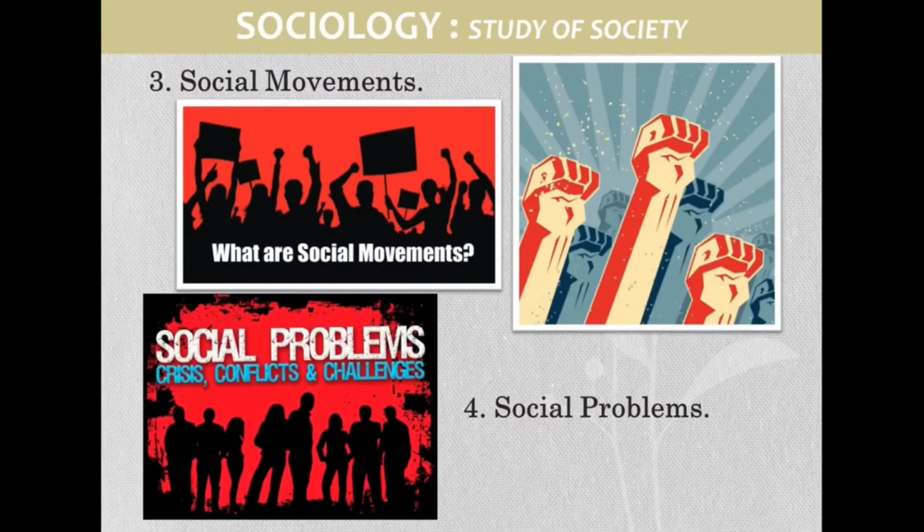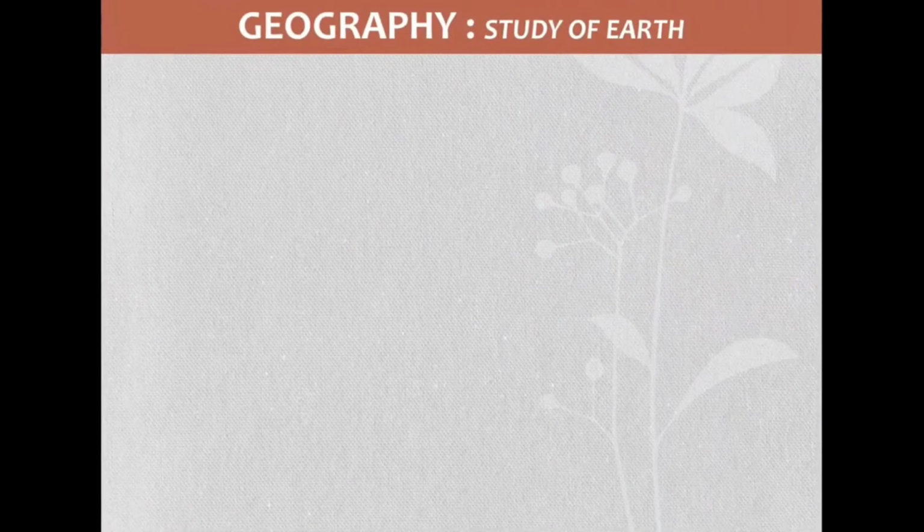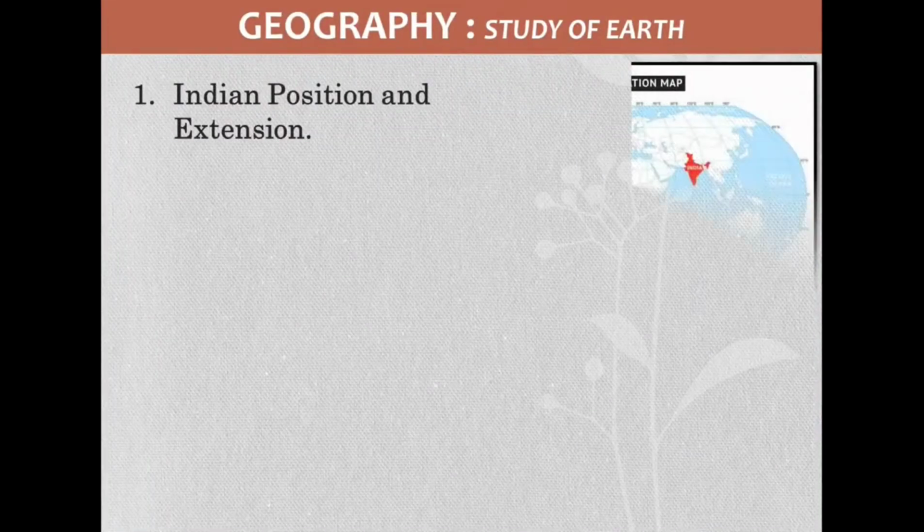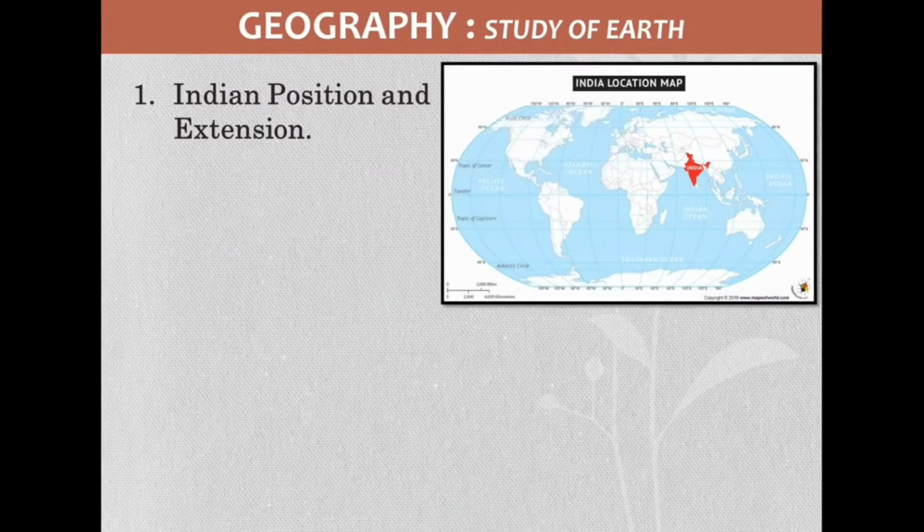And the last one from sociology, that is social problems. In these social problems we discuss many of the problems like child labor, child marriage, female feticide, female infanticide, and child trafficking. Many such problems are there in India, and we discuss all these concepts. Geography, another very important subject, India's position and extension, that is the first chapter we discuss.